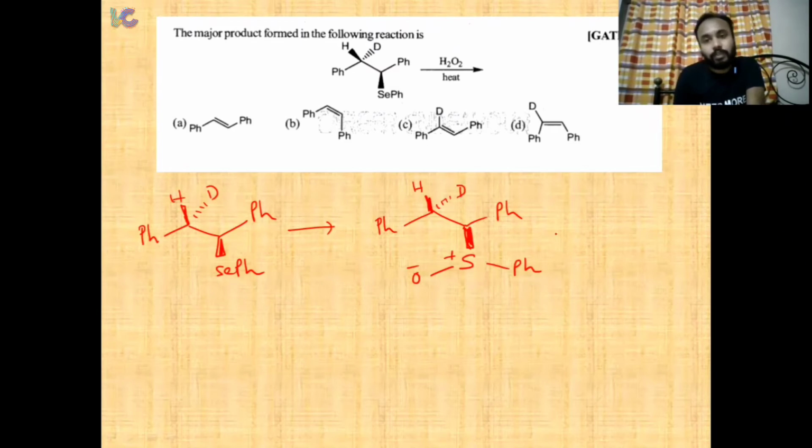Now it undergoes an intramolecular syn elimination.